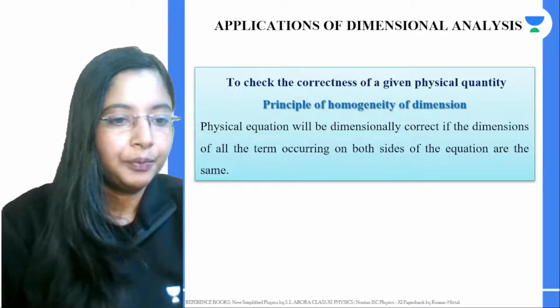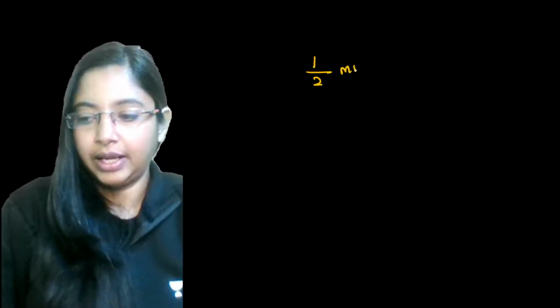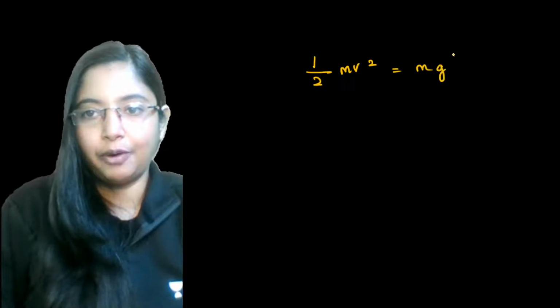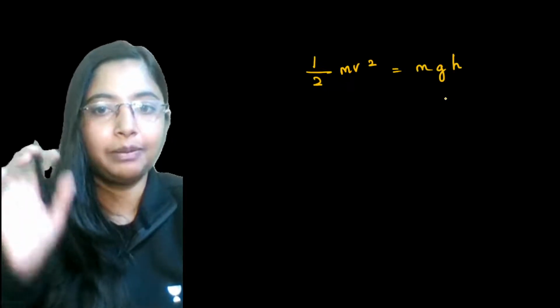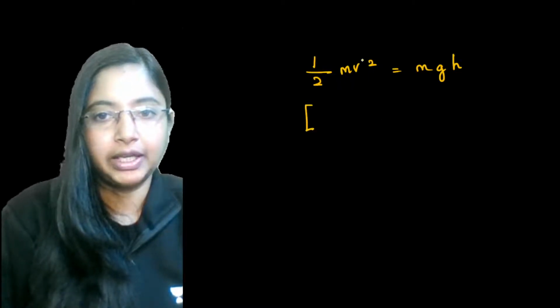All right. Now let's do one more question. This question is again taken from your reference books. Let's say you have an equation which says half mv square is equal to mgh. How do we check whether this equation is dimensionally correct or not? You can also share it in the chat box.